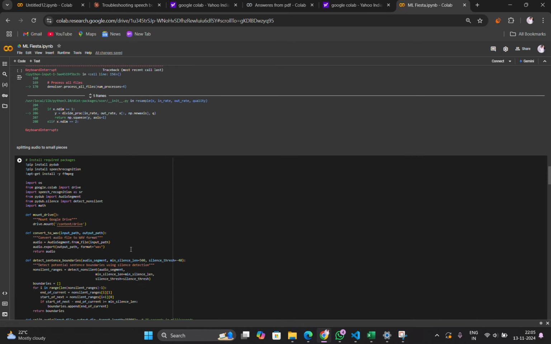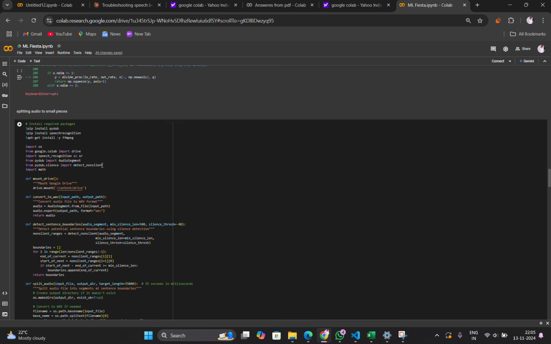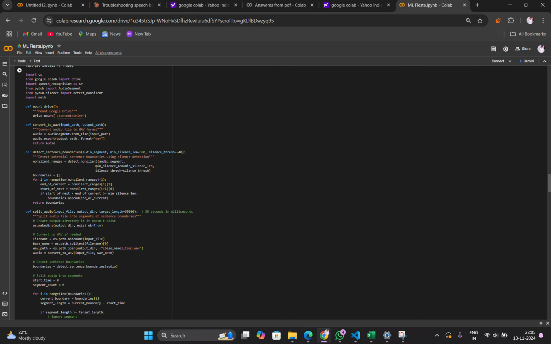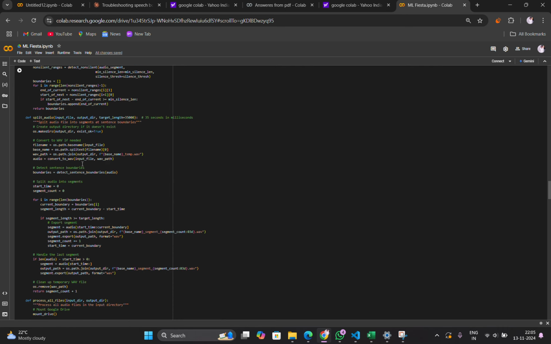And then, as our Hugging Face models are limited in time, that means they can process only audio which is limited in time, I am splitting those audio files into smaller audio files in an intelligent way so that no sentence is cut in the middle. We are maintaining everything so that the sentence is completed and the meaning is valid. For this I had written this code.